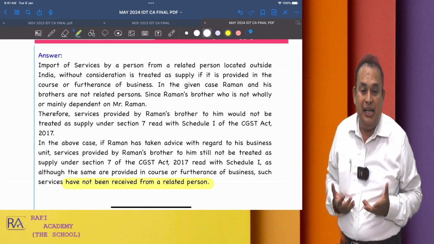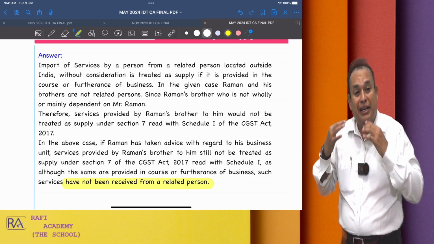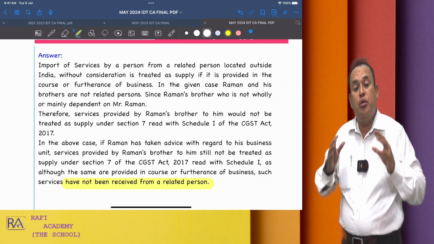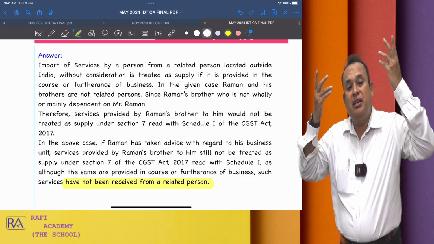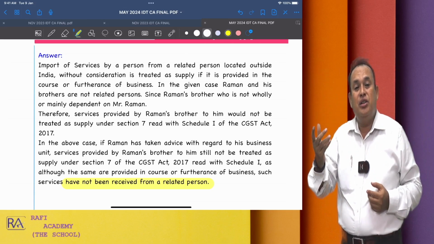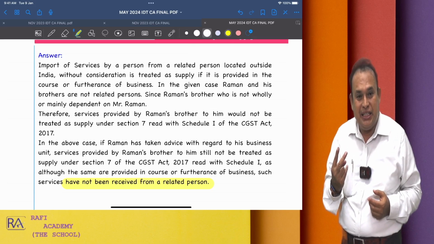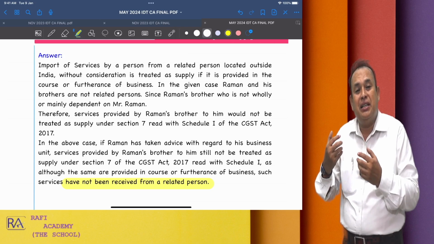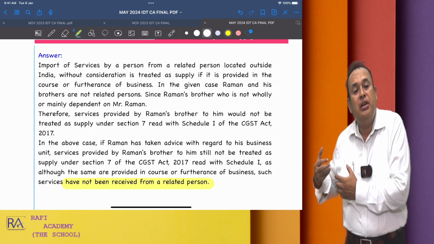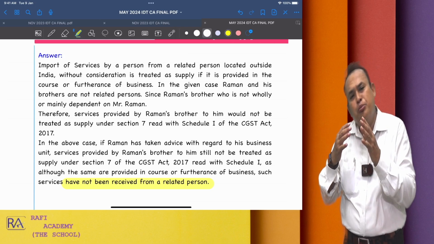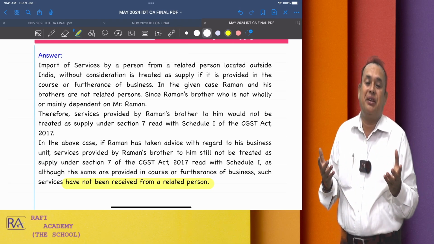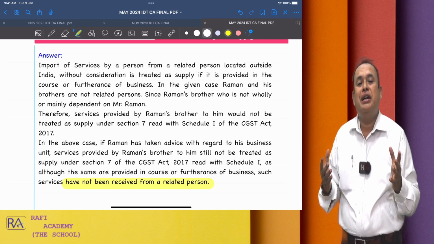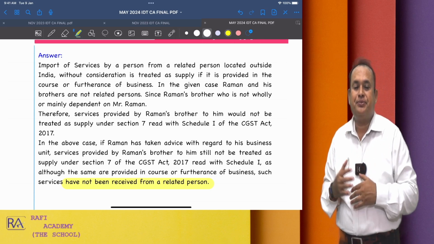On the other hand, if Raman is an unregistered person who imported the services from his elder brother in London for 2 lakh rupees consideration for personal purposes, it comes under import of services, but it is an exempted type of service. Therefore, the nil rate of GST will apply.